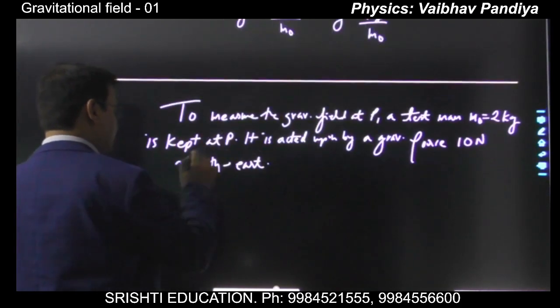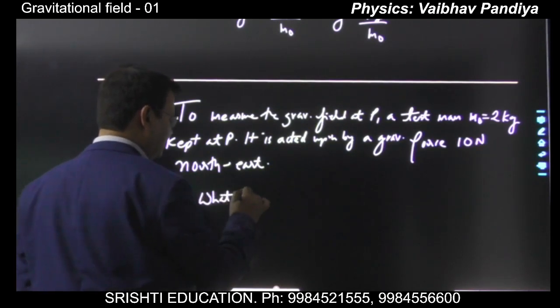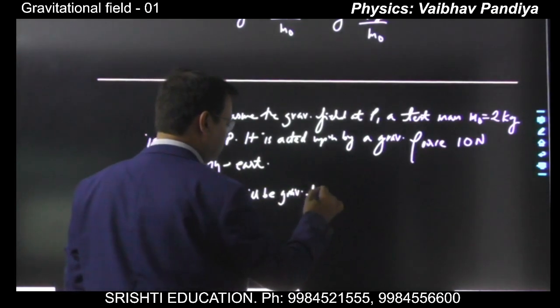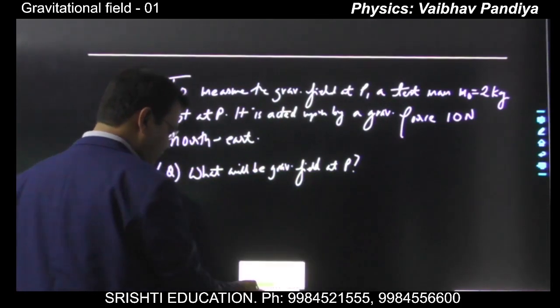Okay? So what will be the gravitational field at P? Okay, now see the first part.